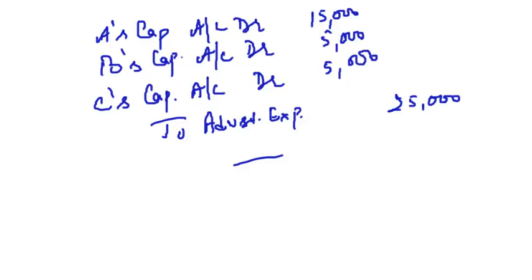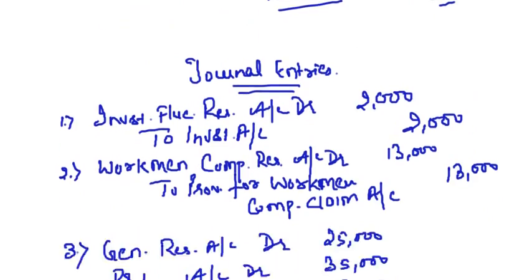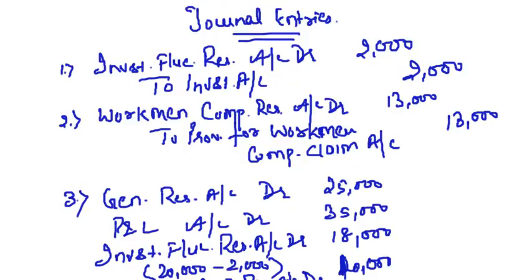Clear, friends? So how to treat the reserves? Any reserves appearing in the balance sheet on the date of admission of a partner are to be distributed among old partners in old ratio.